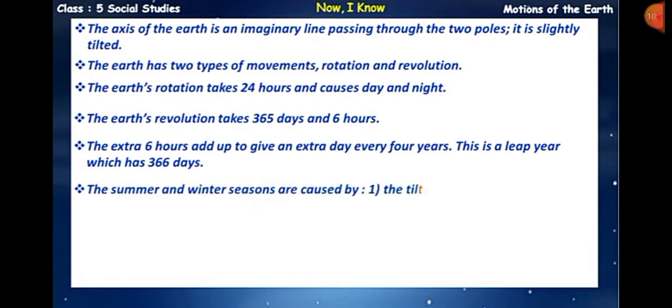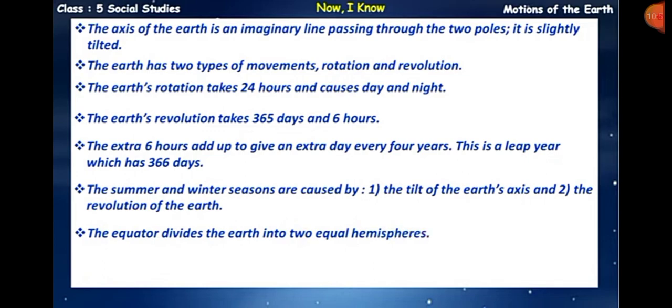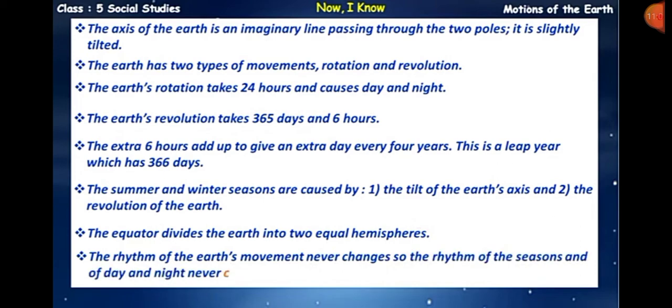And the summer and winter seasons are caused by the tilt of the earth's axis and the revolution of the earth. Okay, and the equator divides the earth into two equal hemispheres, and the rhythm of the earth's movement never changes, so the rhythm of the seasons and the day and night never changes. Okay students.